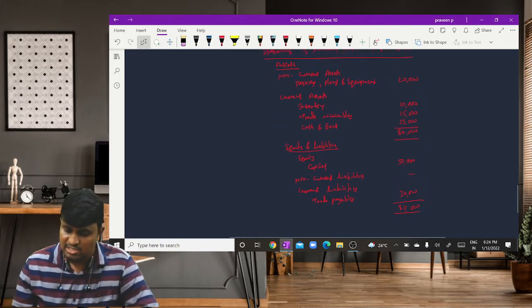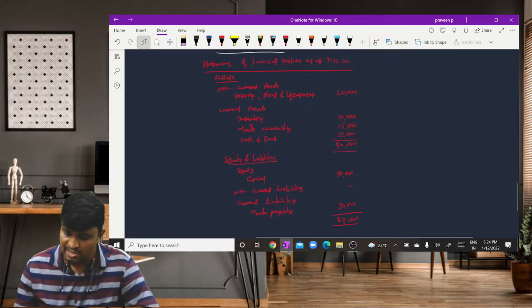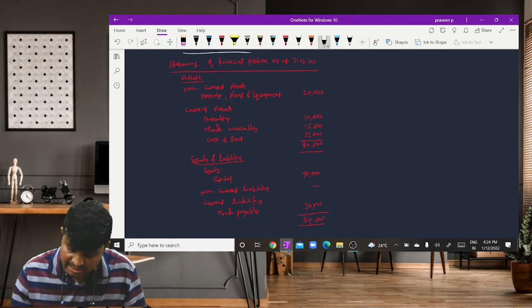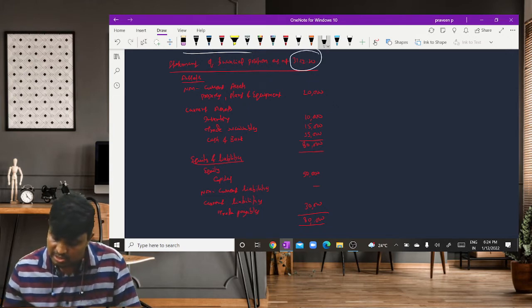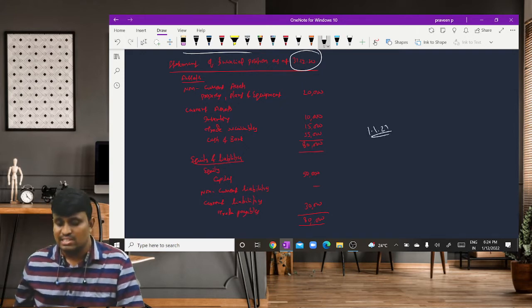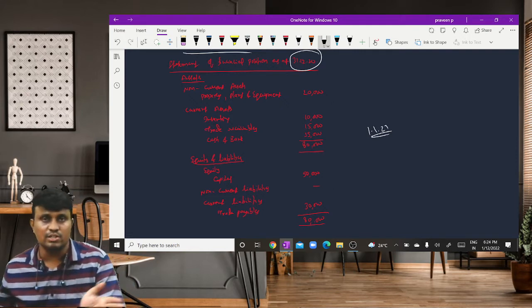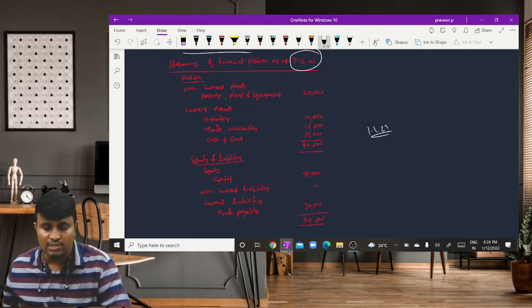So this is the statement of financial position. Statement of financial position of the entity as at what date? 31st December 2020. So here we start the new accounting year on 1/1/2021. While starting that, we need to transfer all these balances to the current year 2021.